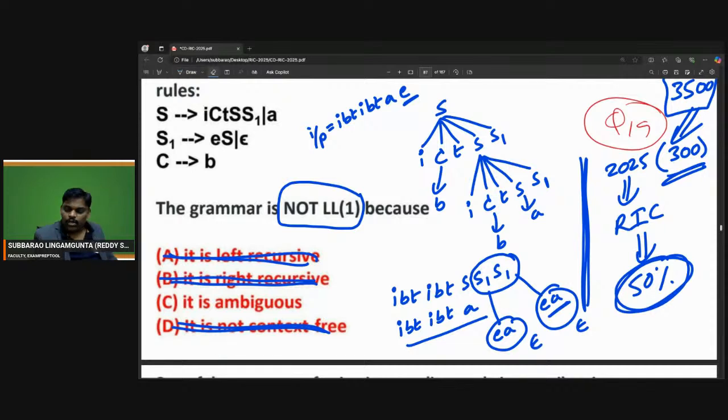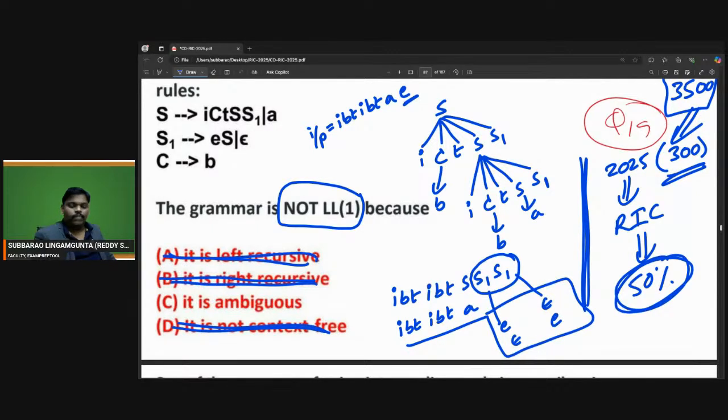EA also okay, E also okay. One possibility is this one and that one epsilon. One more is epsilon and E. There are two ways to get the last E.